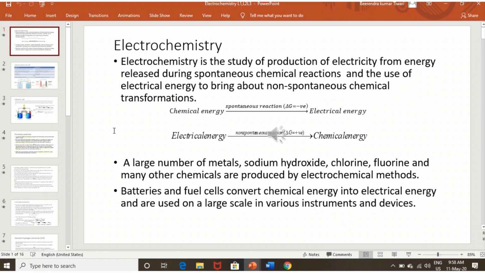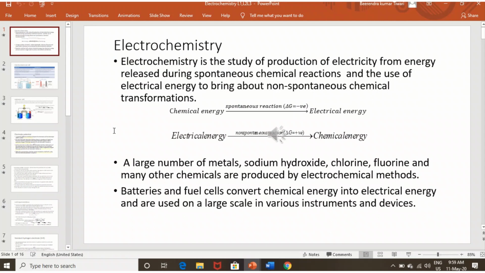A large number of metals, sodium hydroxide, chlorine, fluorine and many other chemicals are produced by electrochemical methods. If you look at the reactivity series, the elements placed above aluminium, and aluminium also, can be prepared in metallurgy by passing electricity.